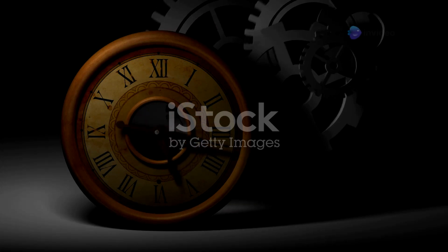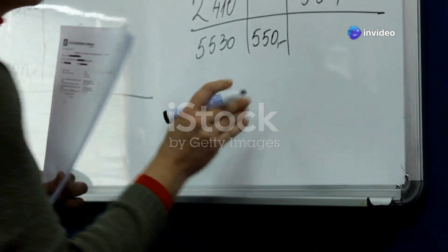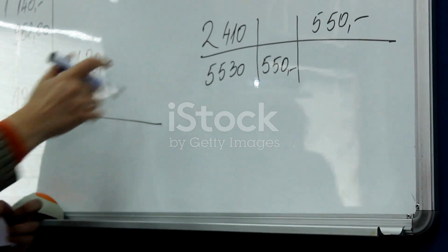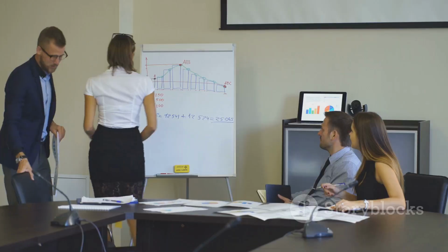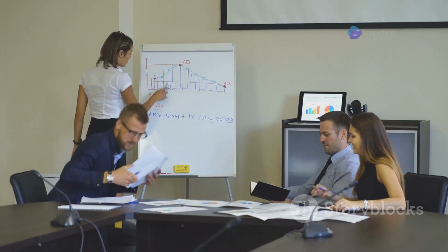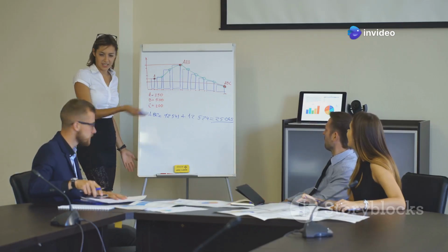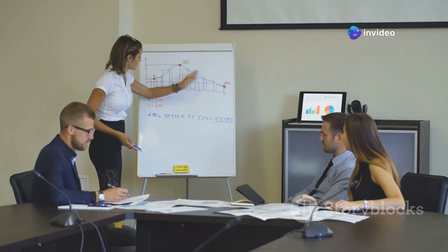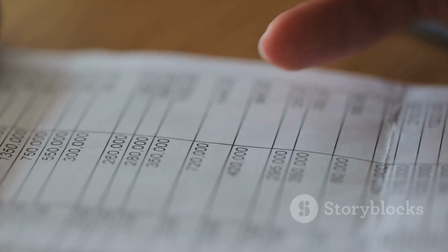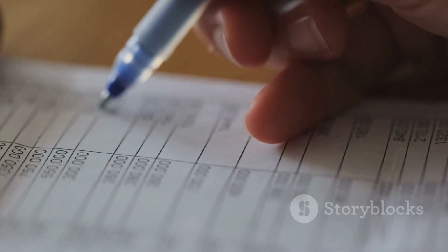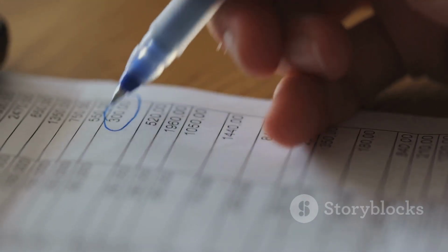Before we get to the TAE, let's rewind. Remember the basic accounting equation? No? Well, it's kind of a big deal. It's the bedrock of accounting, and it looks like this: assets equals liabilities plus equity. In plain English, this means everything a company owns, assets, equals what it owes to others, liabilities, plus what's left over for the owners, equity. Simple, right? This equation has been around for ages, but it has its limitations, especially when it comes to taxes.